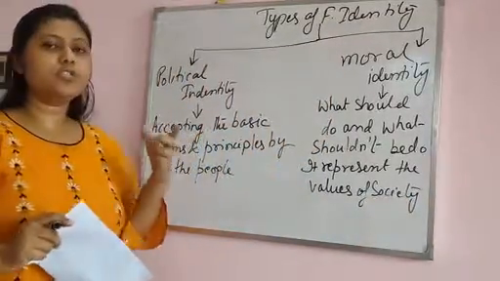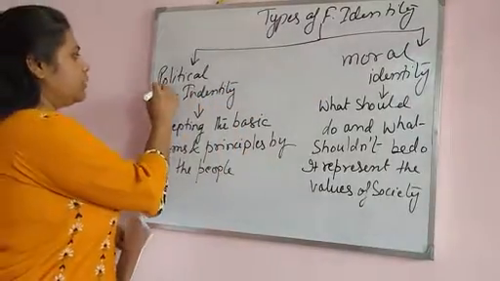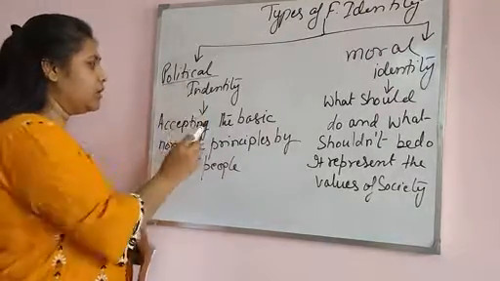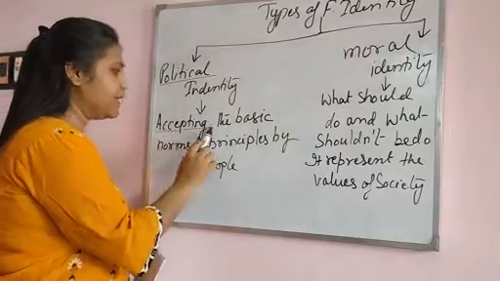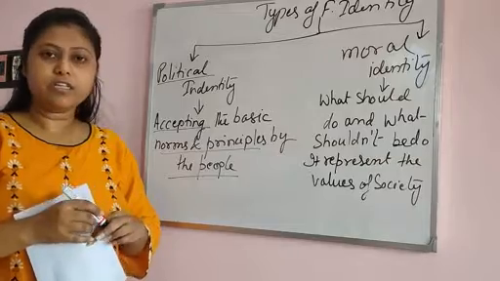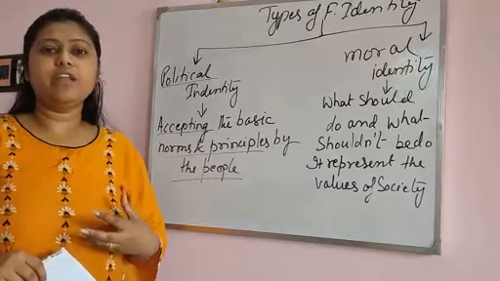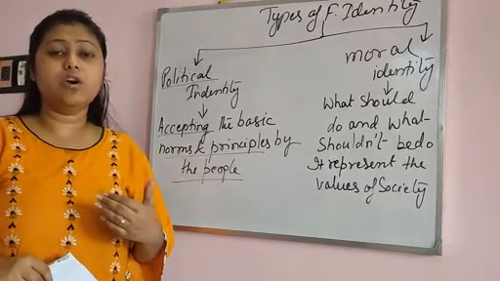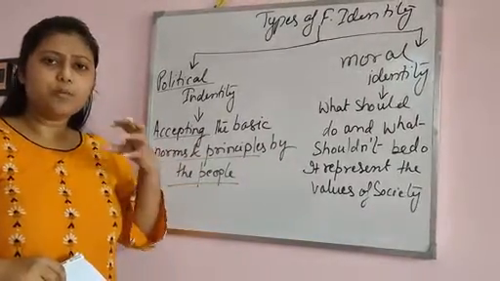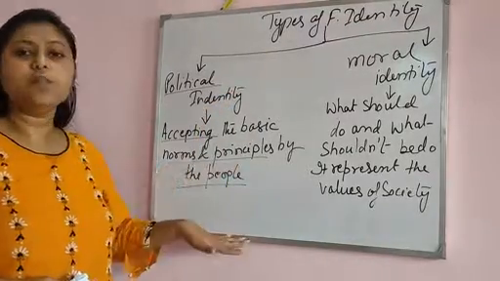Now the thing is that there are two types of fundamental identity. One is political identity and another is moral identity. From the term political identity, you can understand that it talks about the rules and regulations. So under the political identity, people have to accept the rules and regulations which are made for the people. If we are living in a society, then we have to accept that we have a right to vote, or that we cannot interfere in others' work. We have the right to criticize our government, but not the right to criticize our country. So these are the political rules and regulations which are very necessary and have to be accepted by the people. This is called political identity.